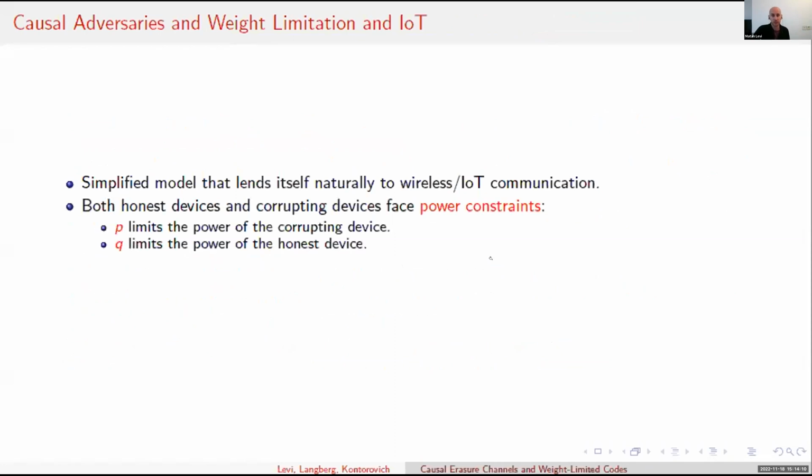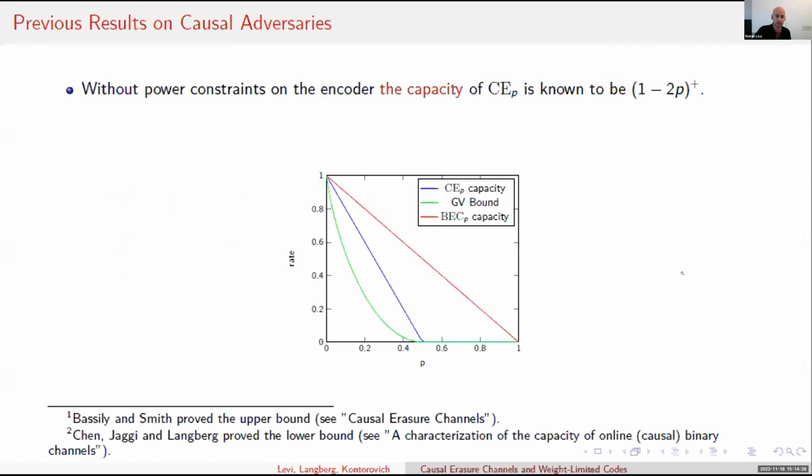In our model, P models the power constraint on the corrupting device, and Q models the power constraint on the honest device. Moreover, the setting is causal in nature. The adversary might not be able to wait to the end of the transmission to corrupt it.